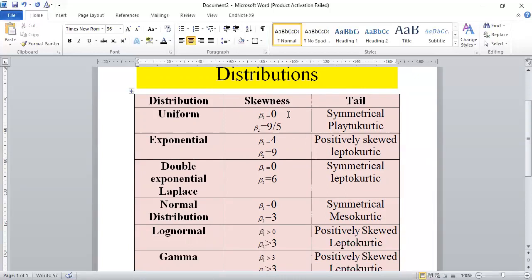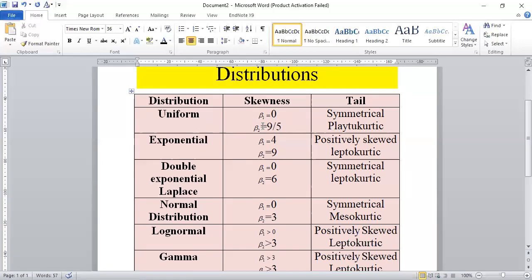Now come to the skewness and the kurtosis. For each distribution, you just need to memorize the values of beta 1 and beta 2. If your beta 1 is equal to 0, it means that your distribution is symmetrical. If your beta 2 is greater than 3, it means that your distribution is leptokurtic, and if it is less than 3, it means that your distribution is platykurtic. Otherwise, it is mesokurtic.